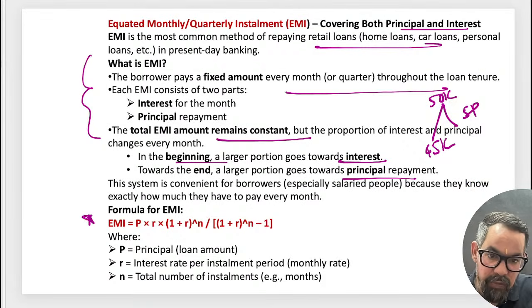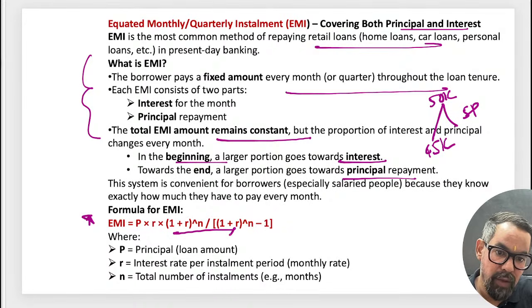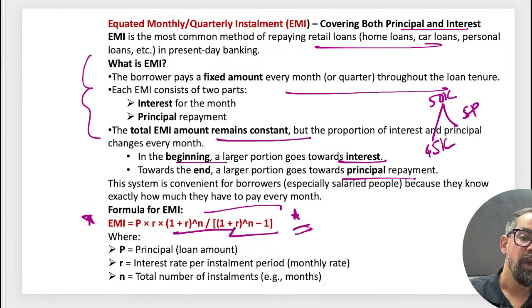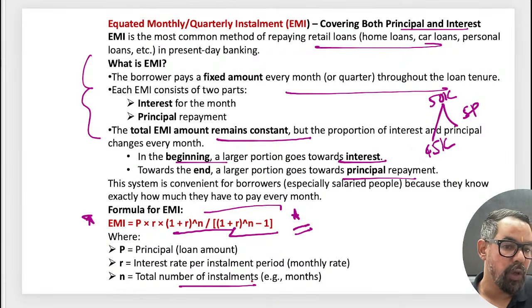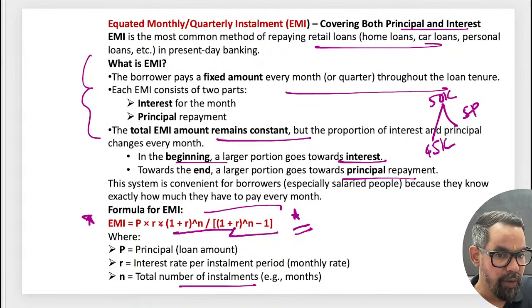Now this formula, if you remember it, will help you get another 1 or 2 marks in your examination. So it involves principal, R the rate of interest, and n the total number of installments. EMI is equal to principal into R into (1 plus R) to the power n, divided by (1 plus R) to the power n minus 1.